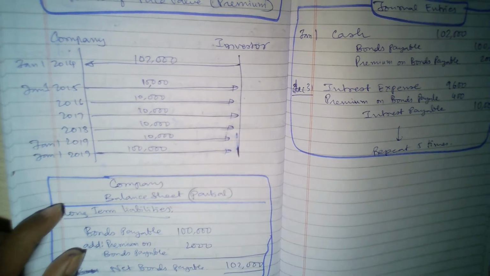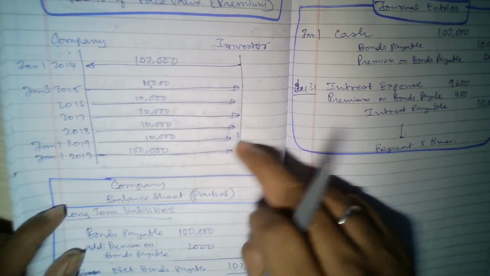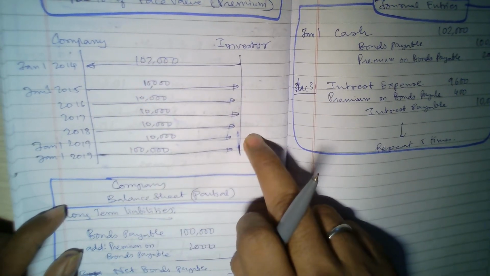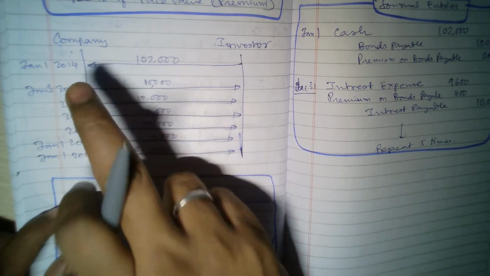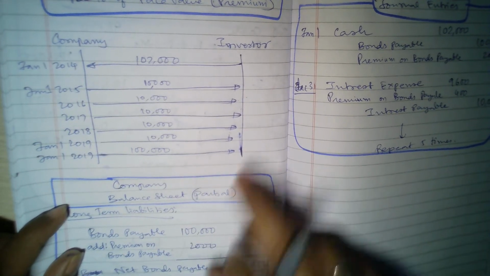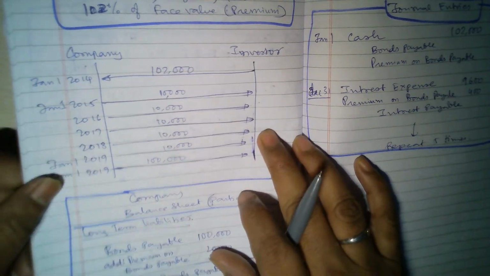So effectively the investor is getting less for the amount that he has spent, but the investor is happy because the company is a very successful one, there is a good chance that he gets the proper payments on time, and there need not be any worry about that.